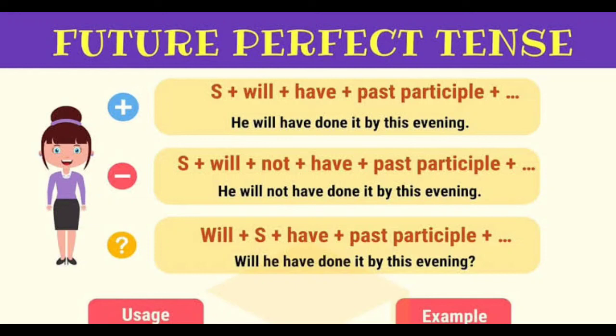The negative sentence and the sentence pattern here, subject plus will not have plus past participle, that is verb 3. Look at the example here. He will not have done it by this evening. Look at the interrogative sentence and its sentence pattern here. Will plus subject plus have plus past participle, that is verb 3. Look at the example sentence here. Will he have done it by this evening?